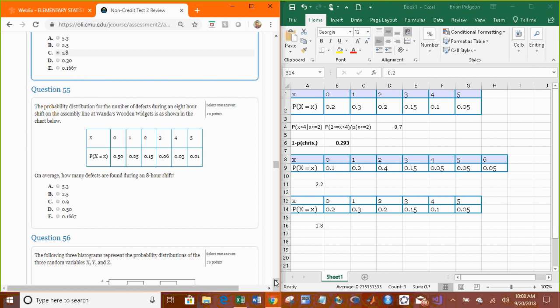Wanda's wooden widget. I'm not going to do this one. It's the exact same thing. On average, how many defects are found? It's just the average. So you want to copy that into Excel, just use SUMPRODUCT.